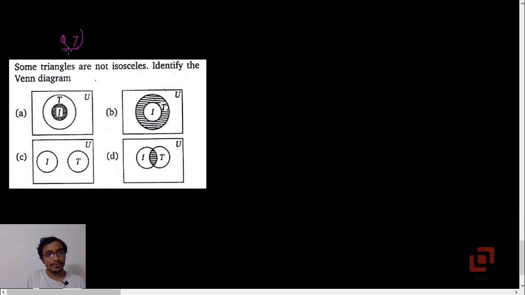Question 7. Some triangles are not isosceles. Identify the Venn diagram. So in this figure it appears that U is the universal set, let's say of polygons.